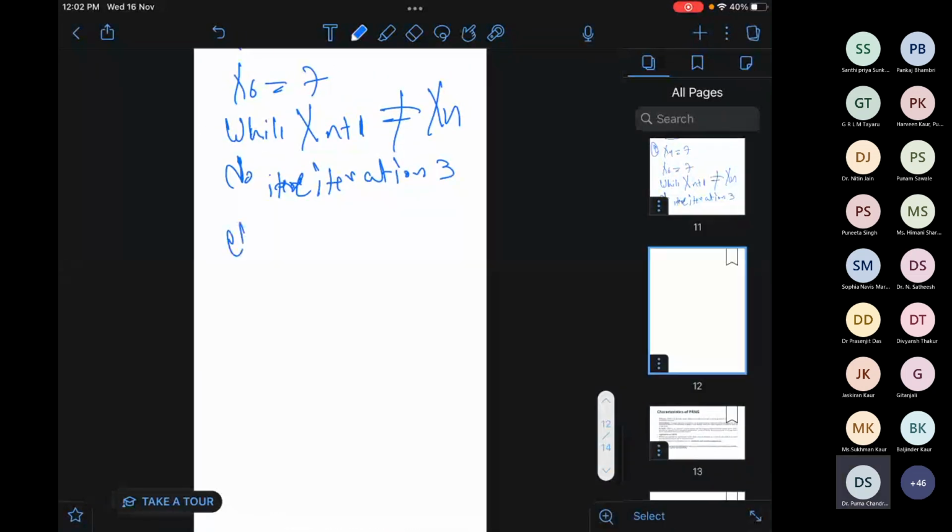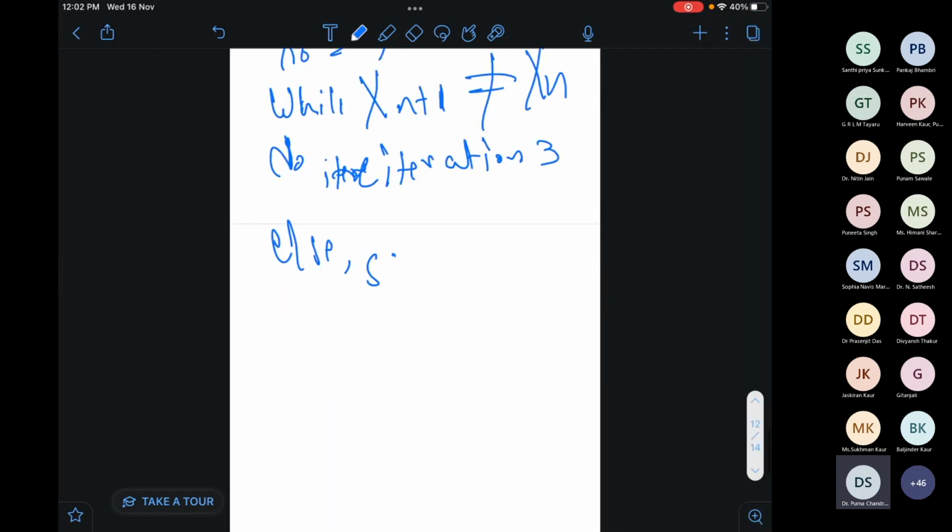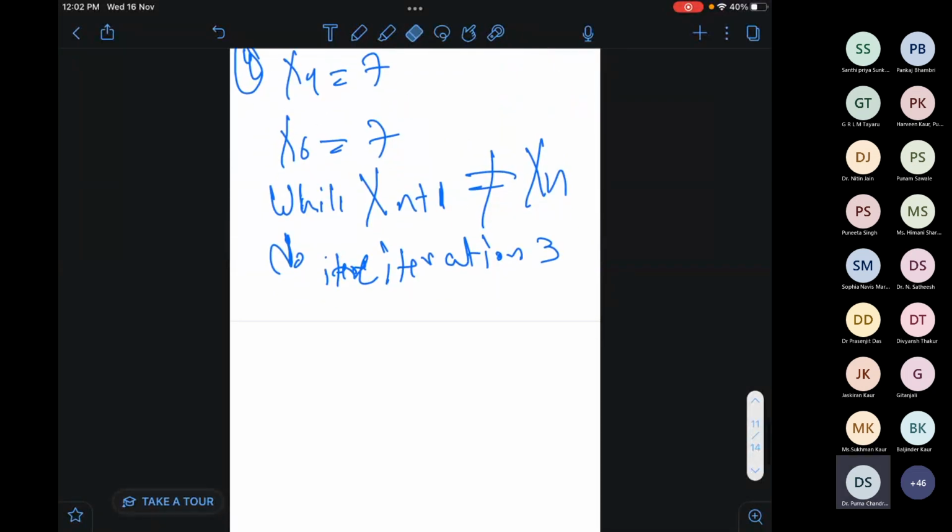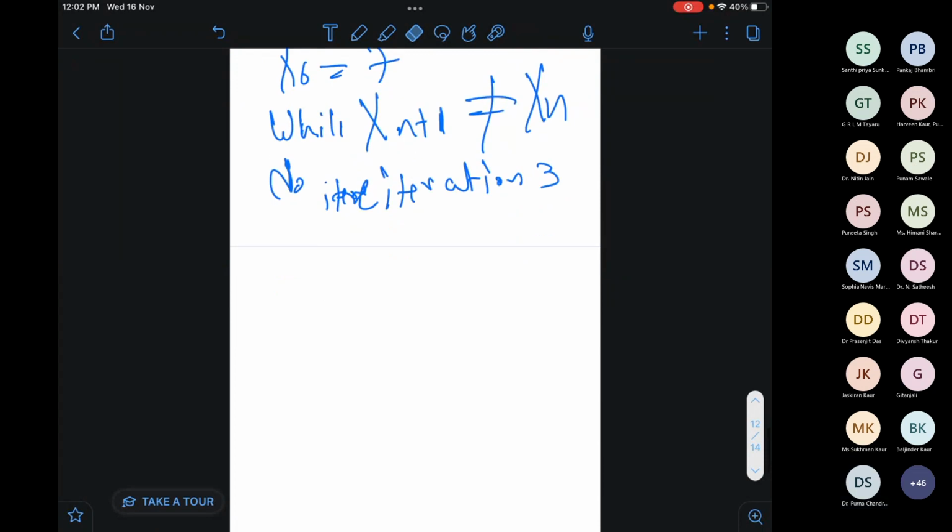Else, go outside. It is not needed. Else is not needed, because when the condition is false, it will automatically go outside the loop. And then what will it print? It needs to print the xn plus 1 value. The print operation will be within the while loop.